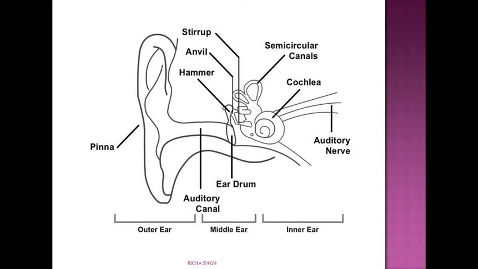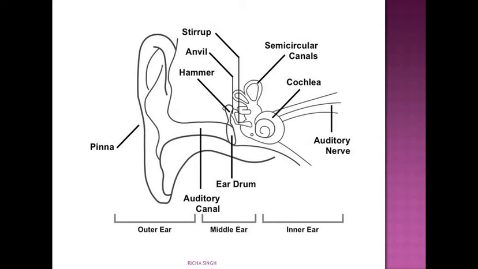Now as you can see, our external ear is called pinna and it has the shape of a funnel, so that all the sound waves are concentrated once they enter the external ear. Next, the sound waves reach the eardrum. Eardrum is also known as tympanum, okay? And the tube or passage through which the sound waves travel inside is known as the auditory canal, or ear canal, which is 2 to 3 centimeters in length.